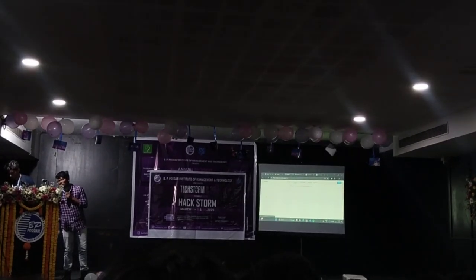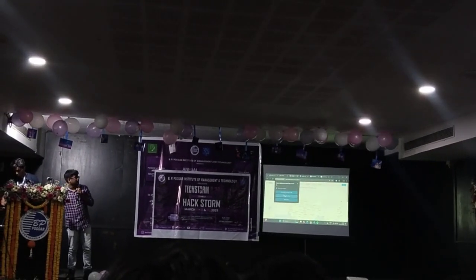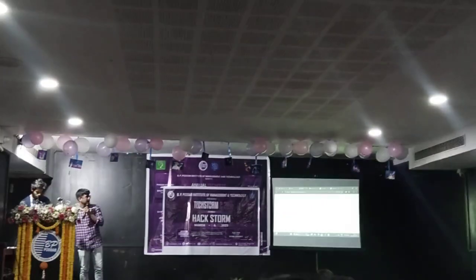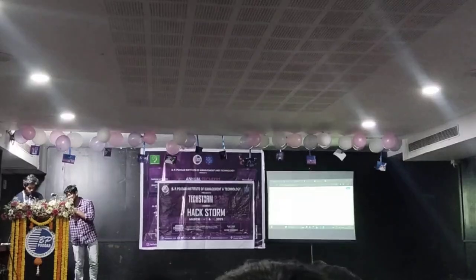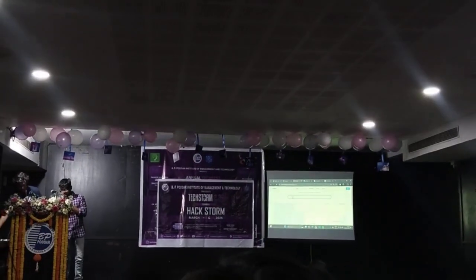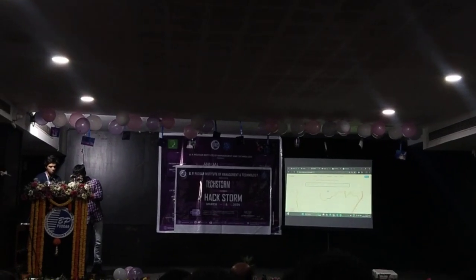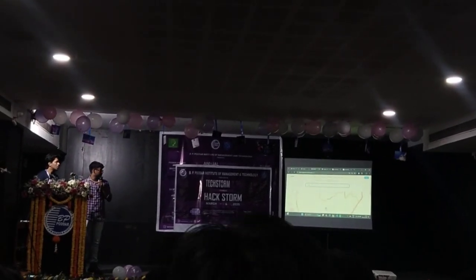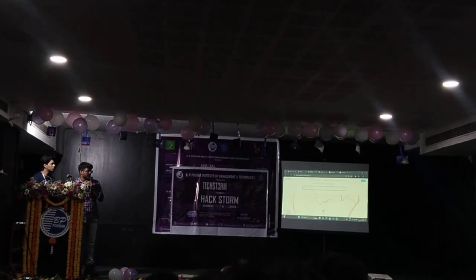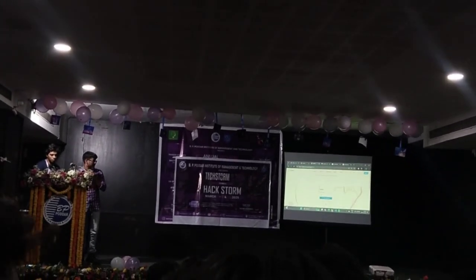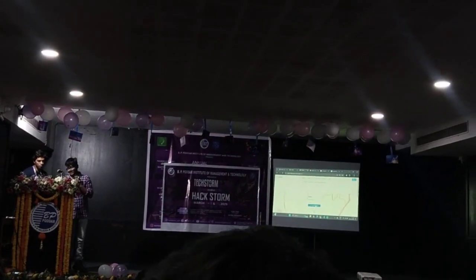First let's see finding stations. I will allow this. Let's search a location. So I search a location in South India. If we click on it, then we can see the location.